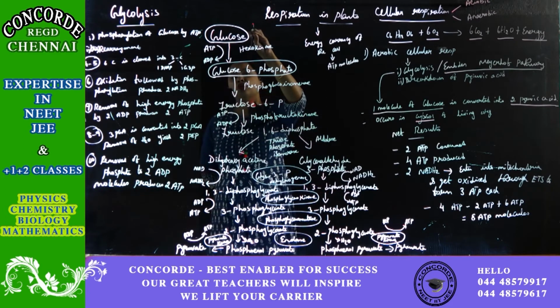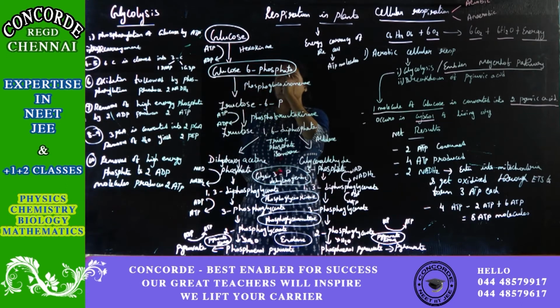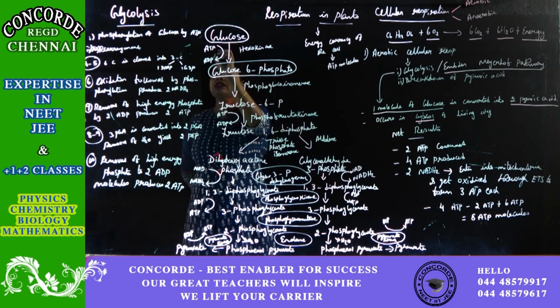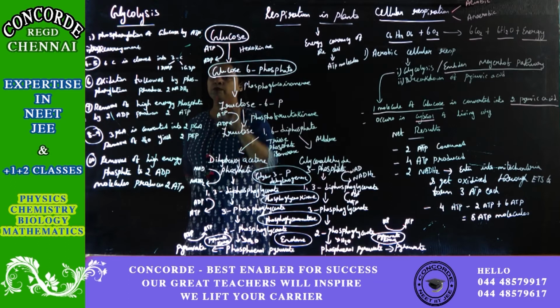When glucose is converted into glucose 6 phosphate with the help of hexokinase, 1 ATP is utilized, that is, 1 ATP is consumed. So, once ATP is consumed, the end product will be ADP.